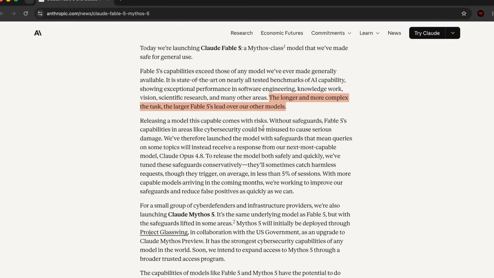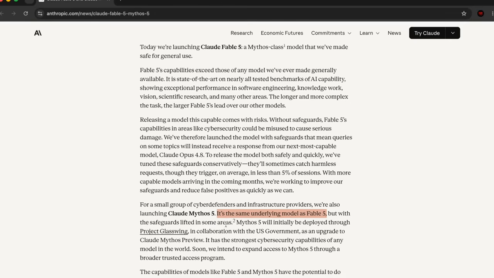Now, what exactly is the difference between Claude Mythos-5 and Claude Fable-5? Well, essentially, it's the same underlying model as Fable-5. So Claude Mythos-5 has the same underlying model as Fable-5, but with the safeguards lifted in some areas. That's something that I really don't want to get too much into. Claude Mythos-5 is essentially the same thing, but with a couple differences in the safeguards.